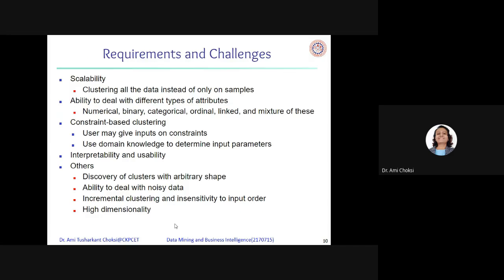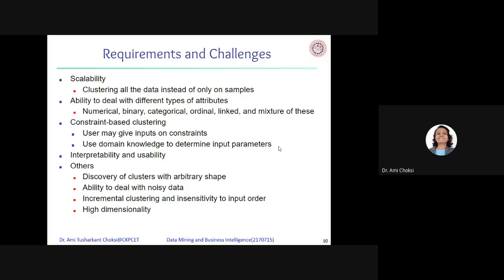Requirements and challenges. Scalability: clustering all the data instead of only samples. Ability to deal with different types of attributes: numerical, binary, categorical, ordinal, linked, or a mixture of these. Constraint-based clustering, that is, the user may give inputs on constraints, using domain knowledge to determine input parameters.